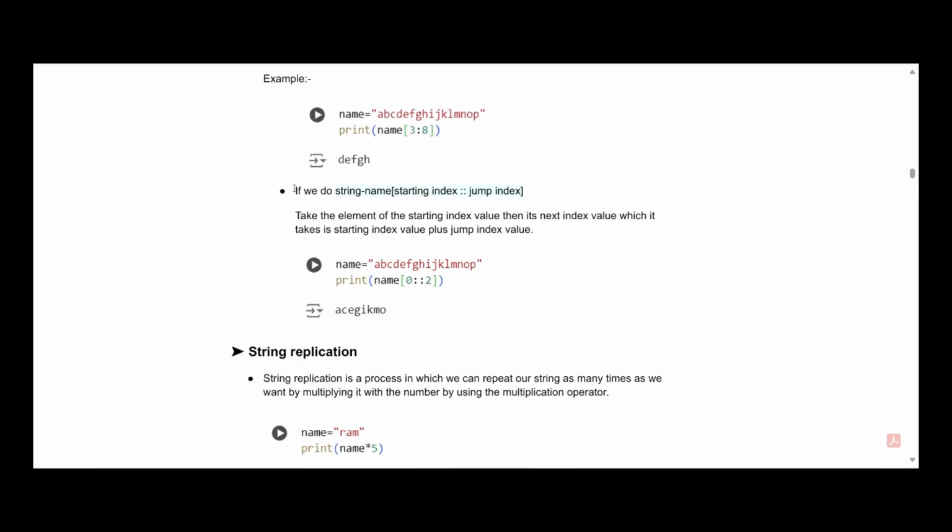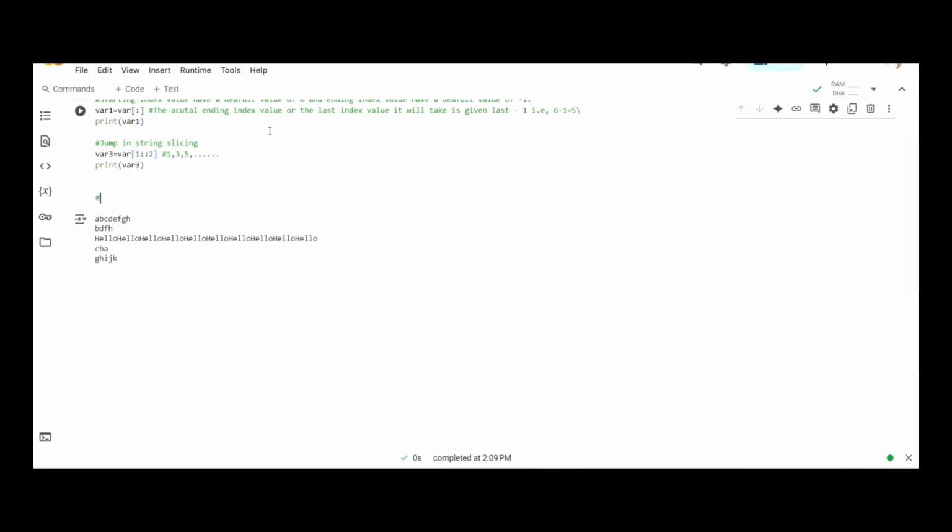Beyond jump in string slicing, there is one more important concept in string, which is string replication. Let's understand string replication in our code editor. What is string replication?